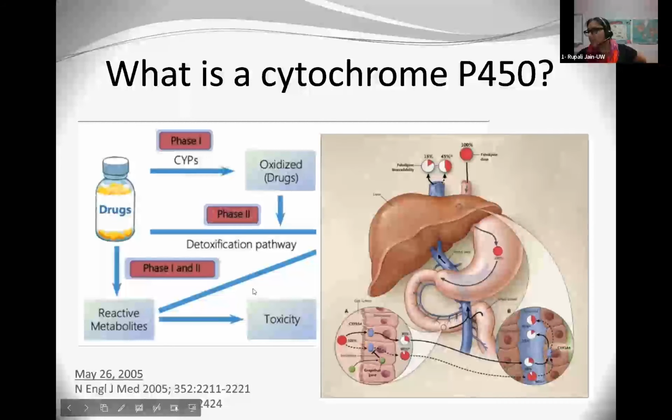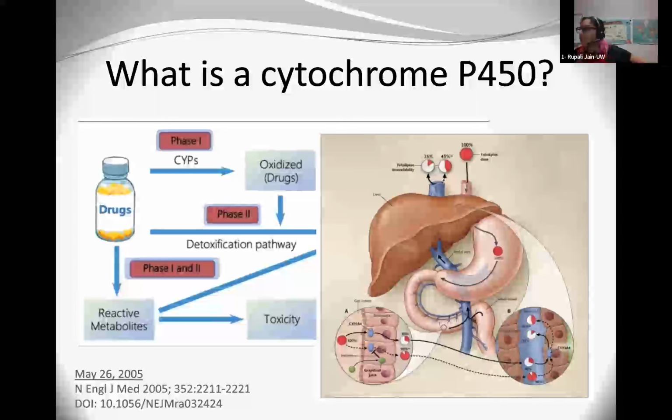I also wanted to mention that unfortunately cytochrome P450 is also found in the gut lumen in addition to the small bowel. This is an example from the New England Journal about felodipine, but that part's not important. I just wanted to show the path of the drug when you take rifampin.